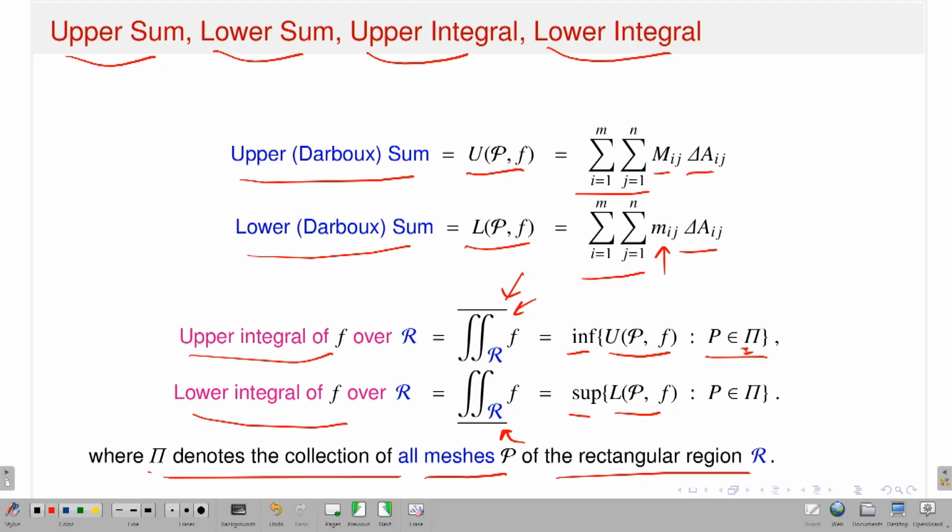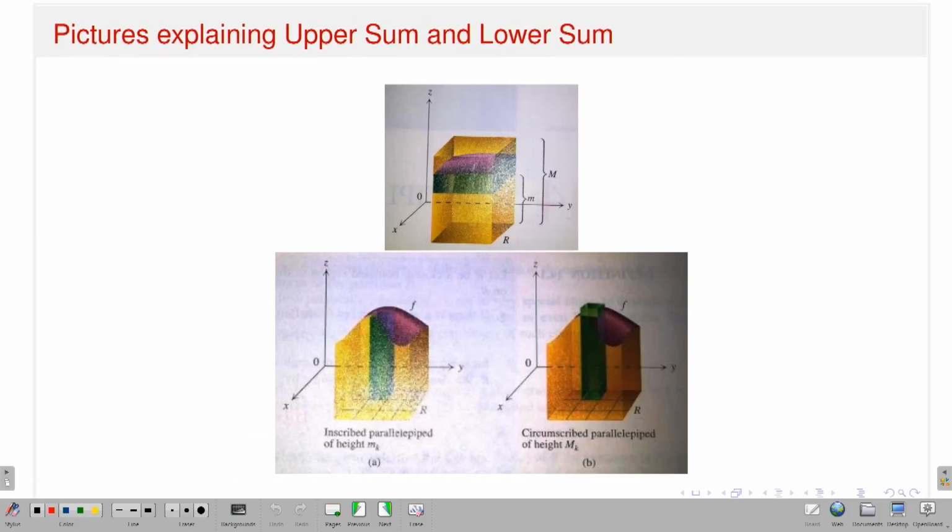And similarly, what will be the lower integral? You collect all L(P,f), like all lower sums. So, given a function and given a partition, you have L(P,f), and then you have to consider the supremum. Okay. Now, if my function is bounded, then of course the upper integral and lower integral will exist, that means infimum and supremum exist, and with some conditions, if these things happen, then I will say that my function is Riemann-Darboux integrable.